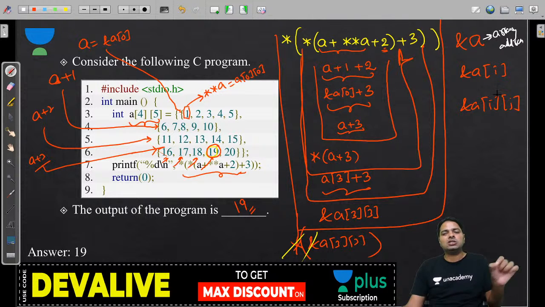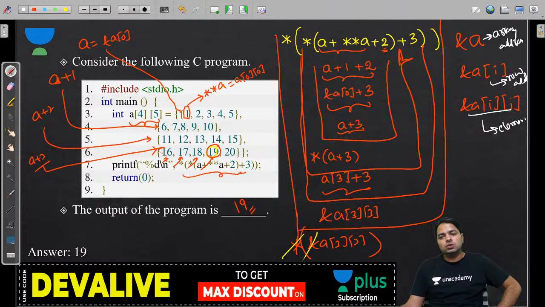So when you increment the address of A, it will increment by the array's old array size, and this will be a row address, and this is an element address. So all of them you should deal with carefully to understand.